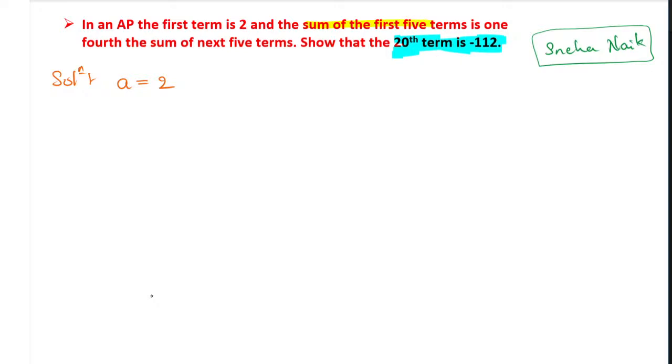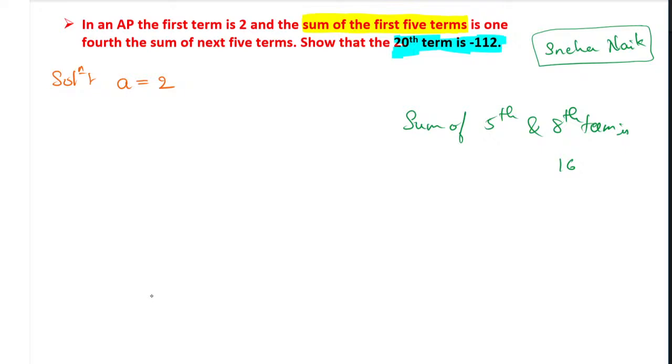Sum of first 5 terms they have given. So very importantly, whether it is Sn or An, some will directly say it is Sn. So it is Sn because the sum is given. But don't get confused. Sometimes they will give it this way: sum of fifth and eighth term. I am giving one other question so you understand whether it's An or Sn. Sum of fifth and eighth term is